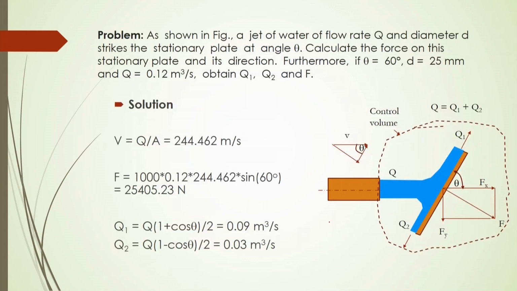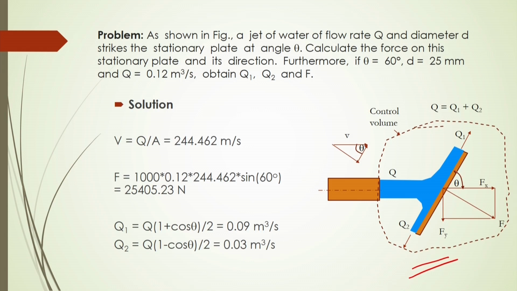Let us do an example for this. As shown in this figure, a jet of water of flow rate Q and diameter d strikes a stationary plate at an angle theta. Calculate the force on this stationary plate and its direction.